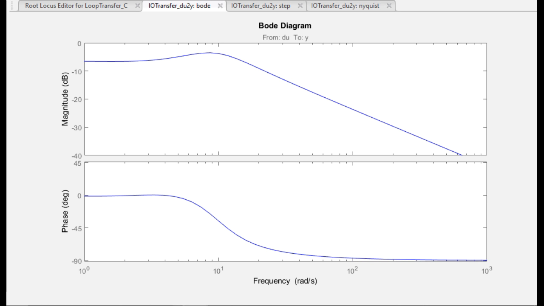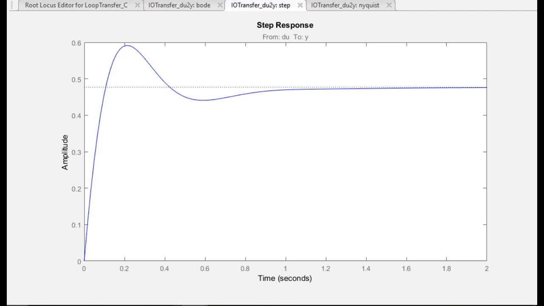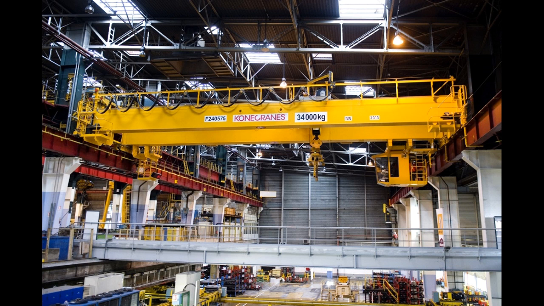The next couple of plots show our open loop. We have an open loop Bode diagram that shows our magnitude in dB and then our phase. The next plot shows the step response of this open loop function. And Addison talked about 2.1 and 2.2, which was the problem setting and how we were going to model our overhead crane.